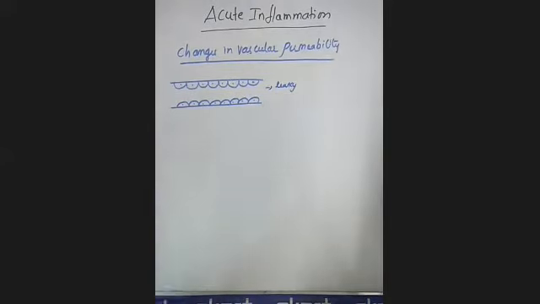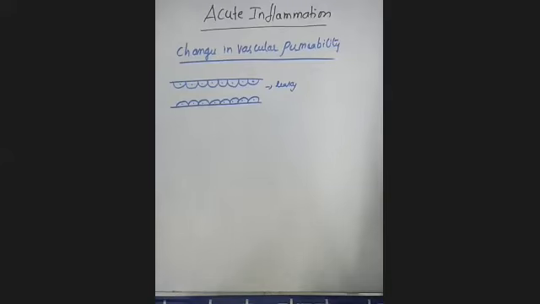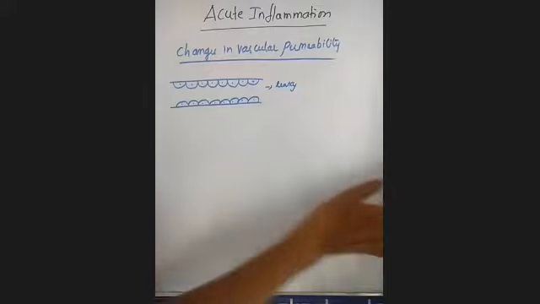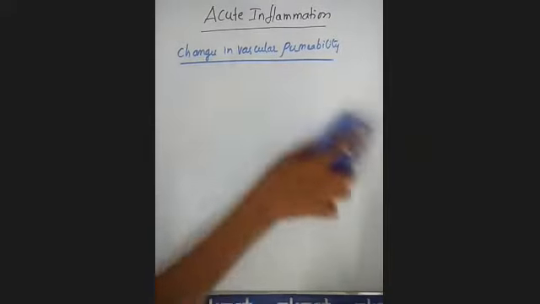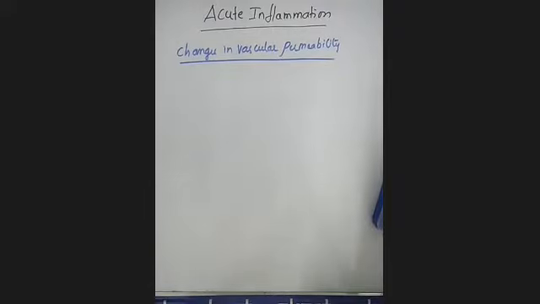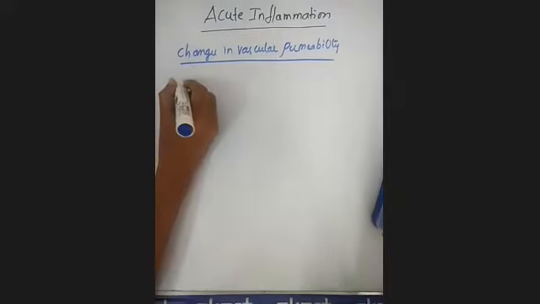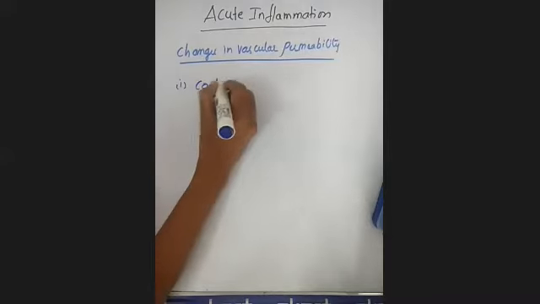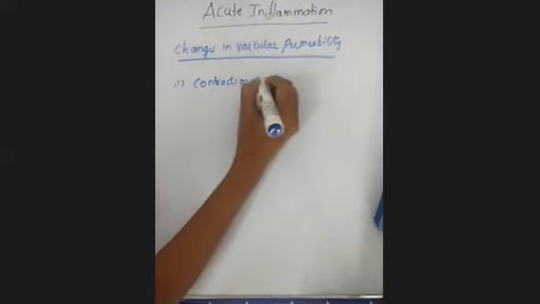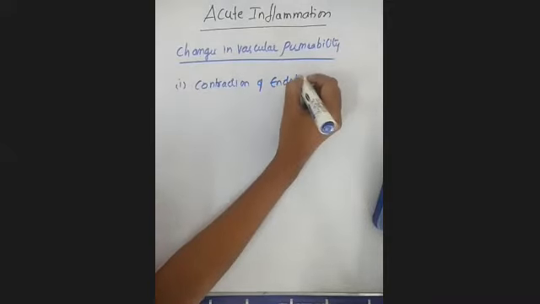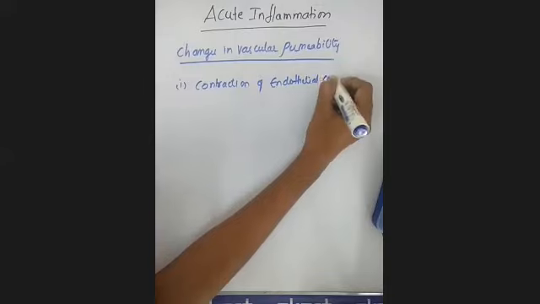Okay, we'll see the different mechanisms by which this non-permeable endothelial layer, this non-permeable membrane, will become very leaky. We'll see one by one what the different mechanisms are. Okay, the first one is contraction of endothelial cells. The first mechanism is contraction of endothelial cells. We'll see what this contraction of endothelial cells is.